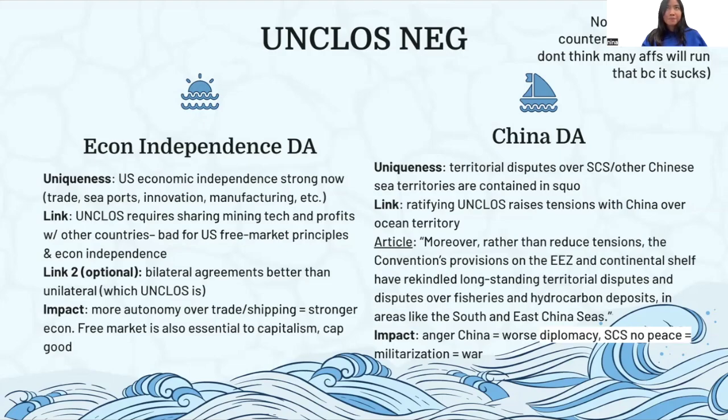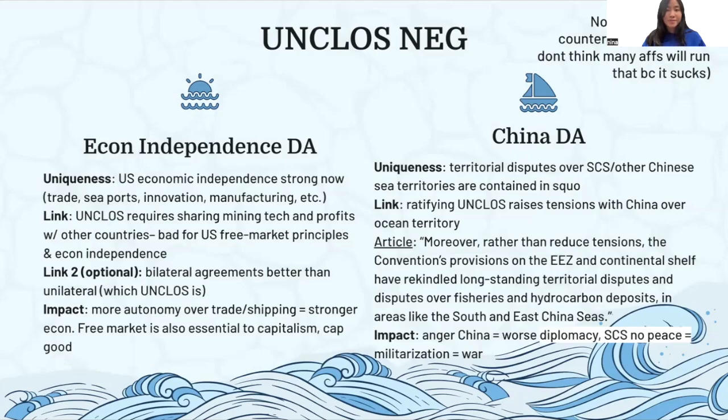And for example, we just went over how UNCLOS sets laws for different ships going through the ocean, right? To make sure they're protected, etc. That could in some ways hurt where the U.S. could actually go to trade throughout the seas. So that could be really bad for our free market and econ. There's also another link you can go for here.